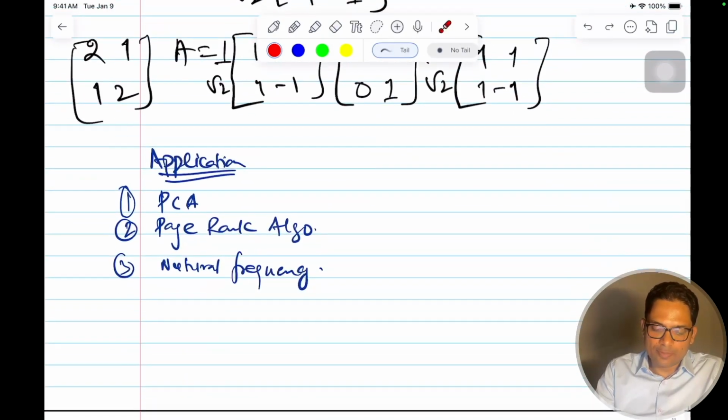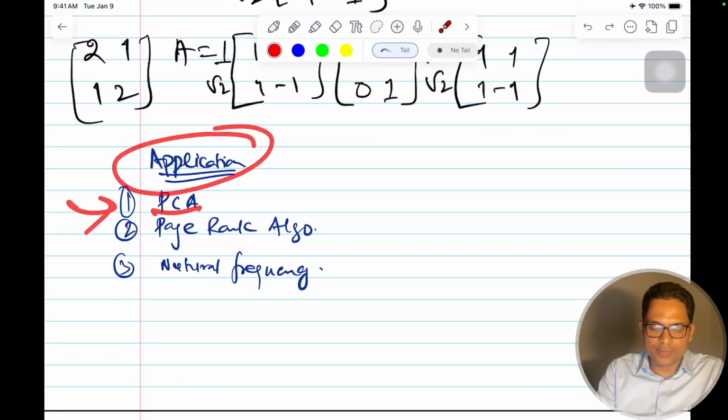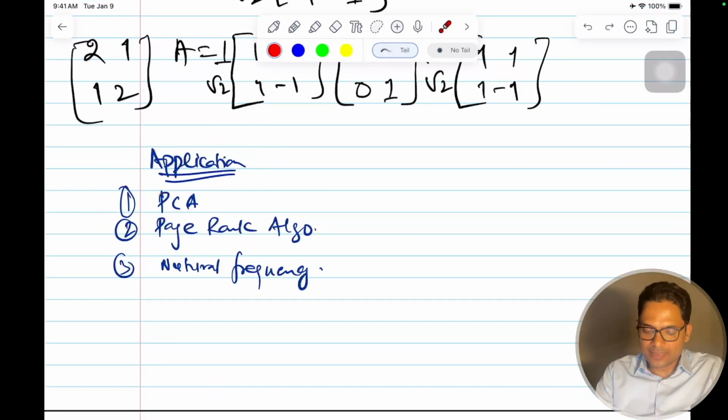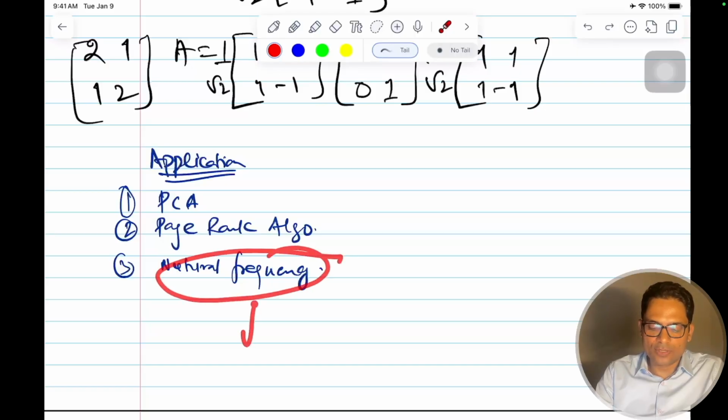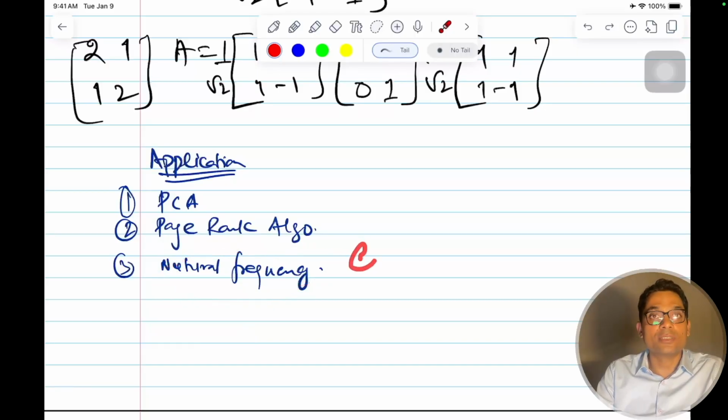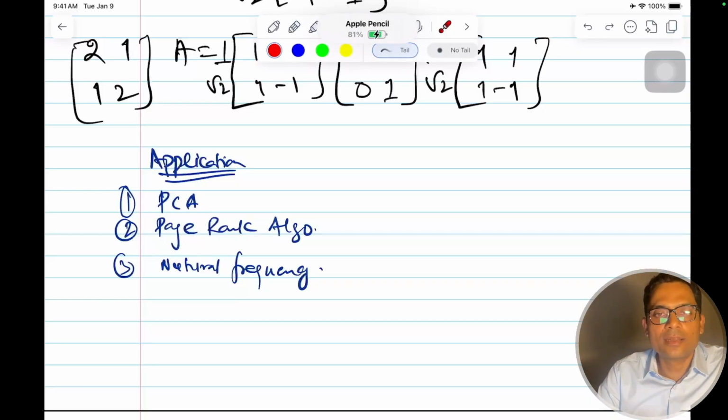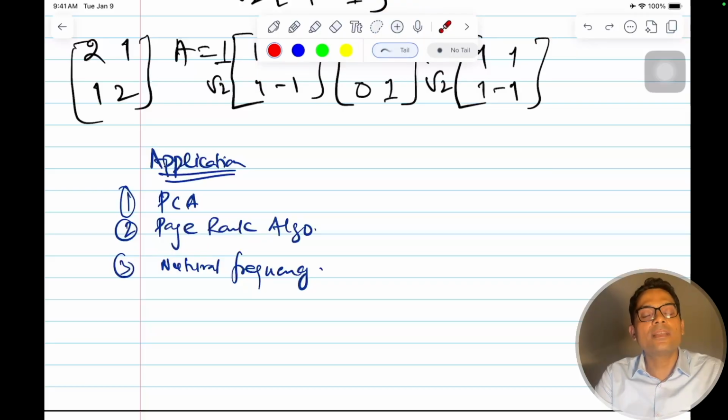And then finally we saw the applications. The most important application is PCA, which we'll discuss next. It is also used in the page ranking algorithm for Google search, and also in structural engineering for designing bridges, where we find the natural frequency of the bridges using the eigenvalue concept. Okay, I hope this is clear, this helps. This is a very important concept. This is the foundation for understanding principal component analysis and singular value decomposition. Those videos also, I'll put the link in the description.